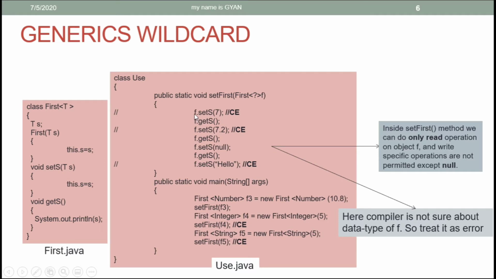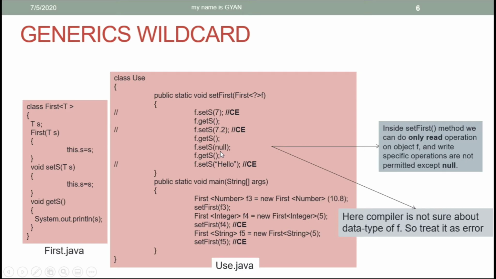Therefore, by using the reference variable f, calling the method setS is not allowed in the method setFirst because these values can be anything. But inside the setFirst method, we can do the read specific operation, that is calling the method getS, which returns the value of s. So inside the setFirst method, we can do only read specific operation, that is calling the method getS. And write specific operations are not permitted. That is, calling the method setS is not permitted, except we are calling the method setS with null as its argument, because null can be stored in the reference variable of any type.